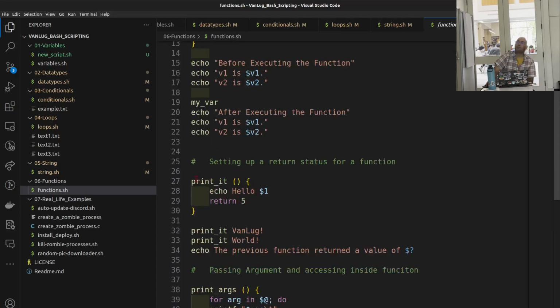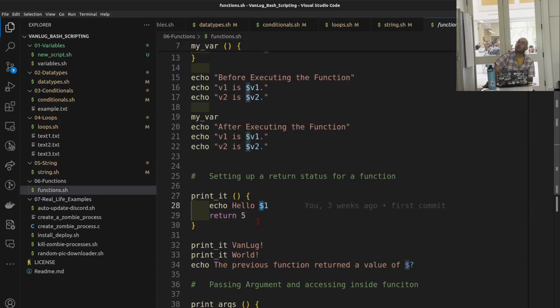We can always wrap sets of commands in our function, and there's a $ number thing, and also some other things which I'll show.